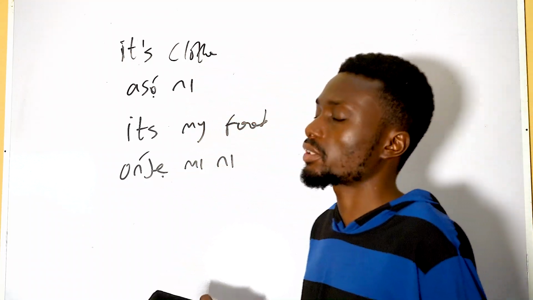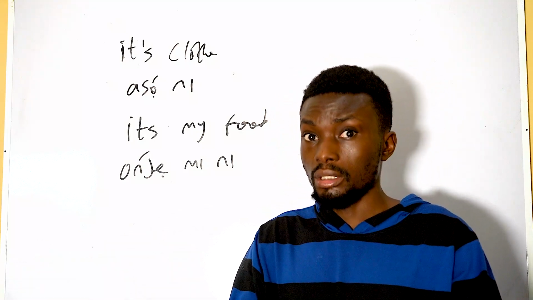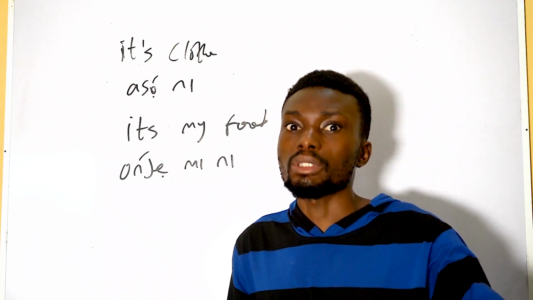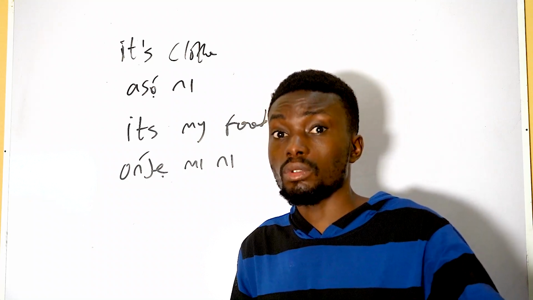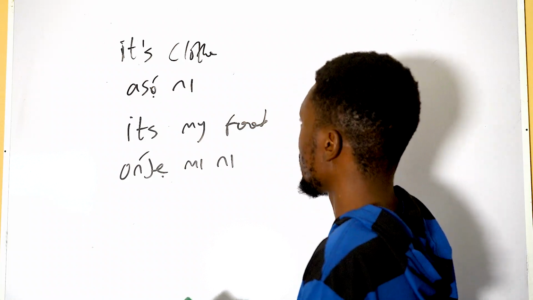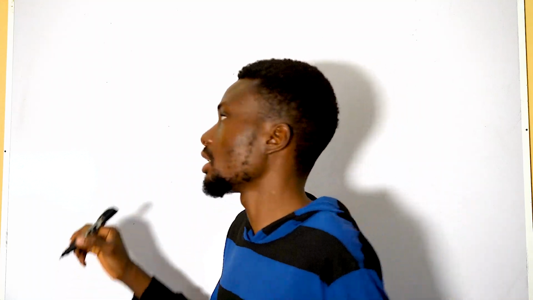But of course, this may actually come in the form of plural. For example, they are clothes. Instead of it's food, you may want to say, they are foods. Like maybe someone came and was asking, what is inside the plates in the other room? So they are foods. Let me write that one. So this is actually for singular. When I'm making reference for singular, like it's clothes, it's a pen, it's a camera, it's a new camera. New is tuntun. It's a new camera, tuntun ni.